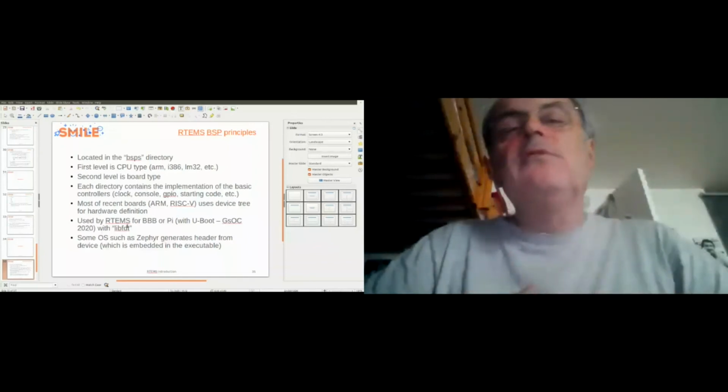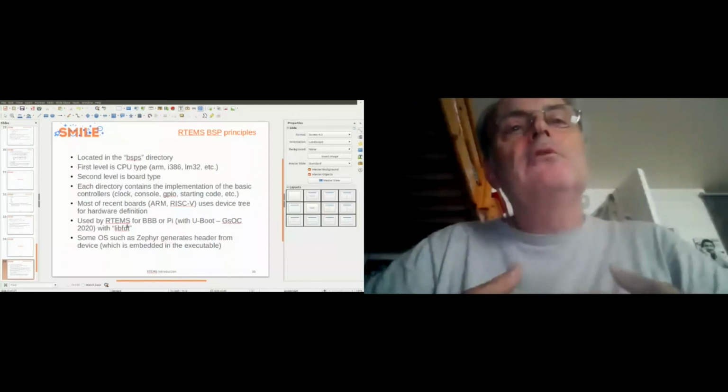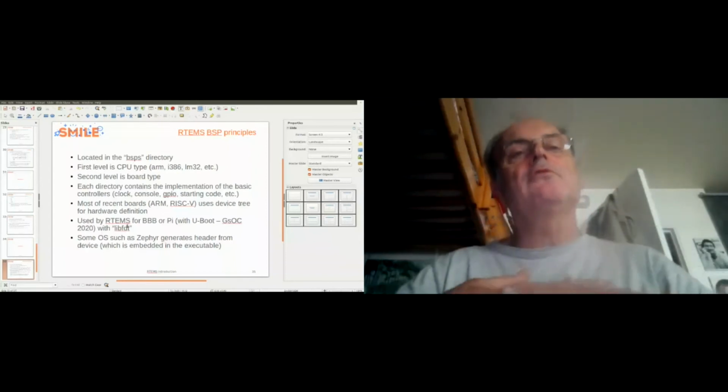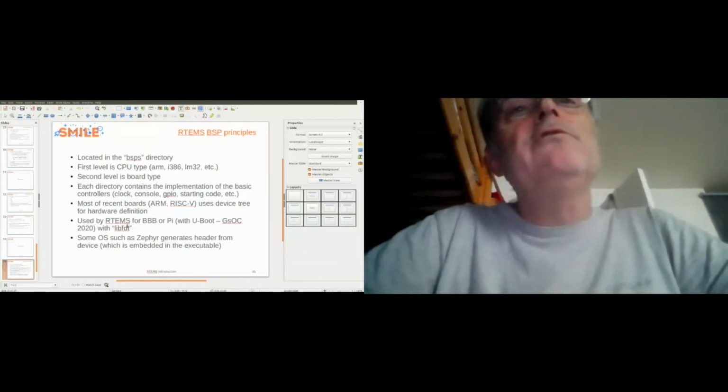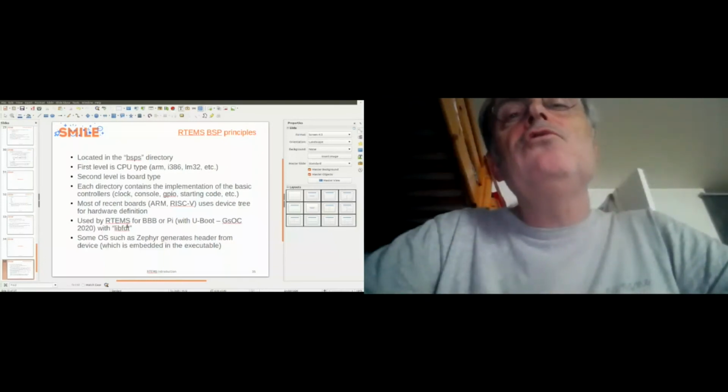But there is some difficulty with RTEMS because lots of recent boards based on ARM or RISC-V use the device tree for hardware definition. And lots of operating systems, Linux, but also other operating systems such as Zephyr, which is an OS from the Linux Foundation, can use the device tree.